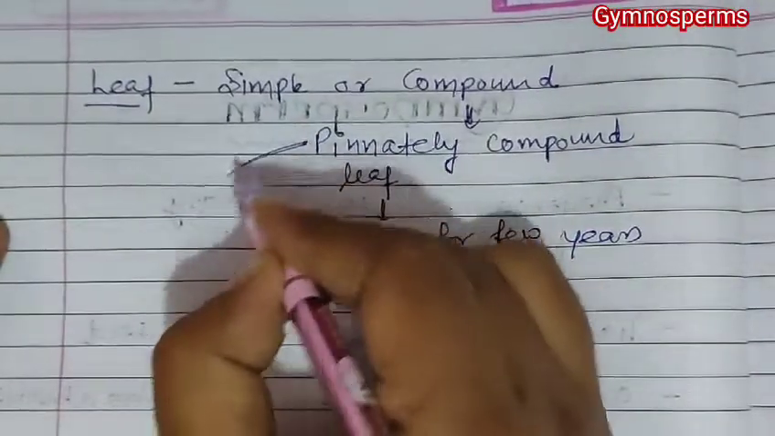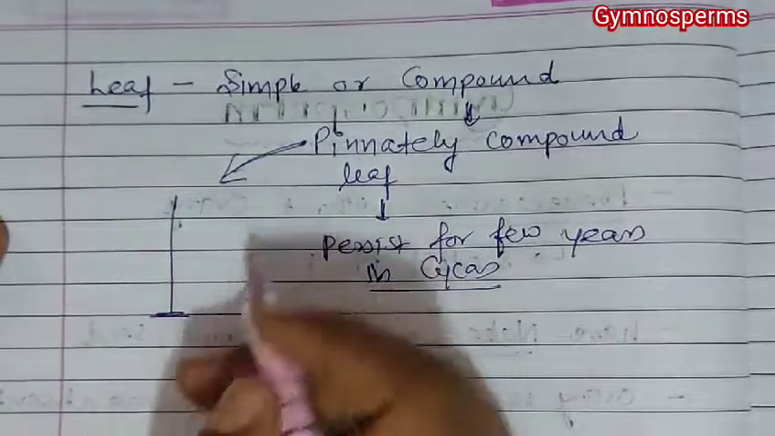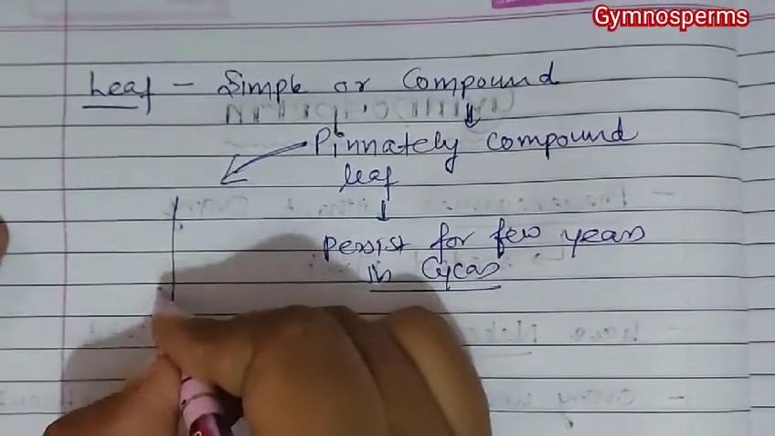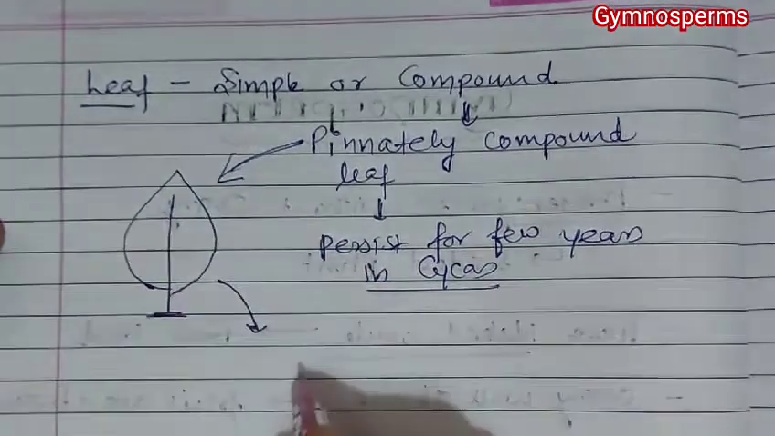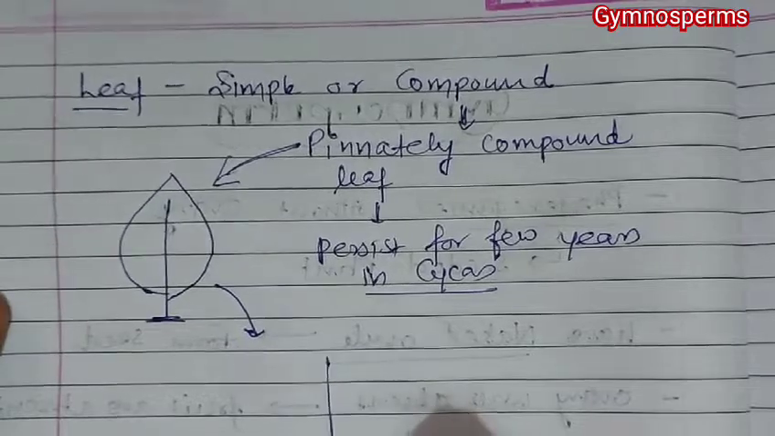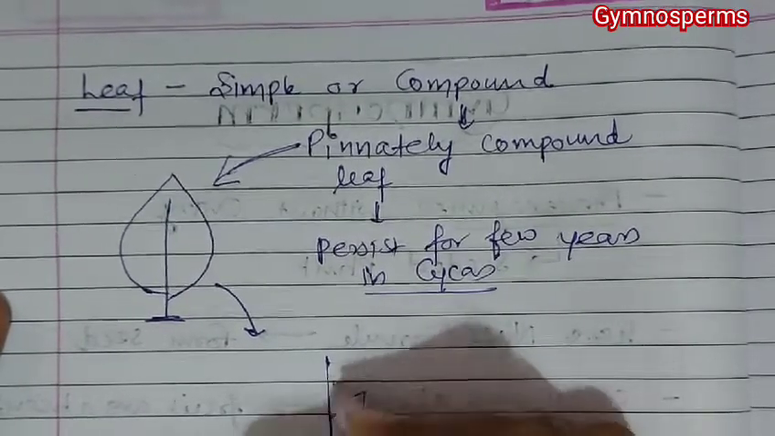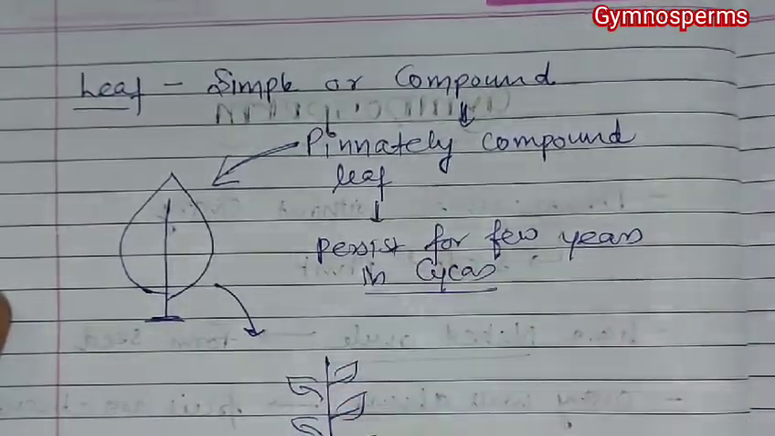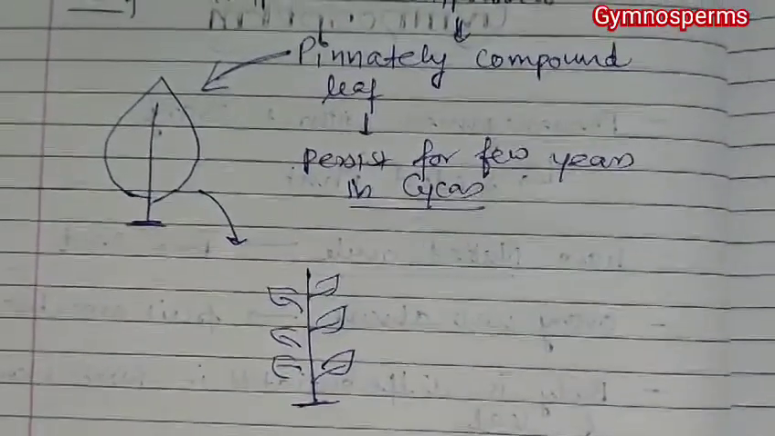Now pinnately compound means when this is the main axis or primary axis, and if incision or cut develops in the leaf, suppose this is a normal leaf, and if incision develops in this normal leaf and that incision reaches to this midrib and leaflet get arranged over this midrib, then this is known as pinnately compound leaf, and this type of leaves are found in case of Cycas.